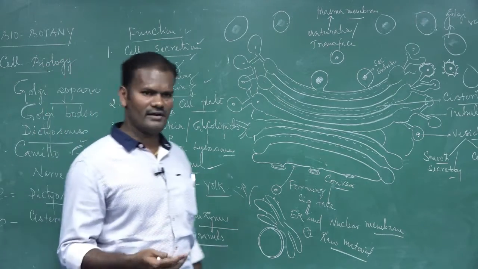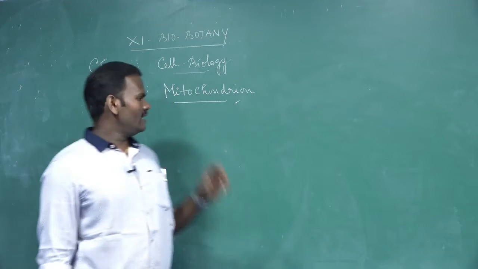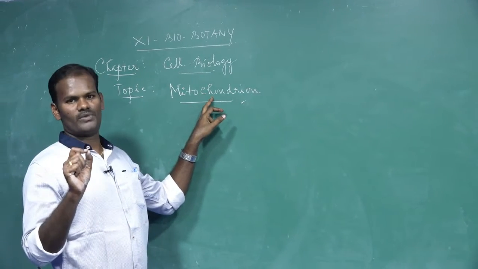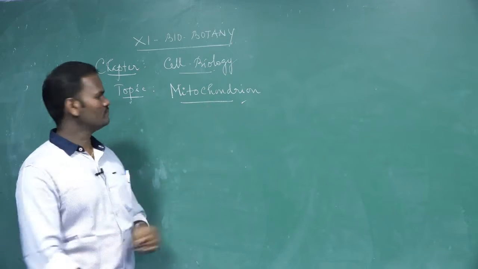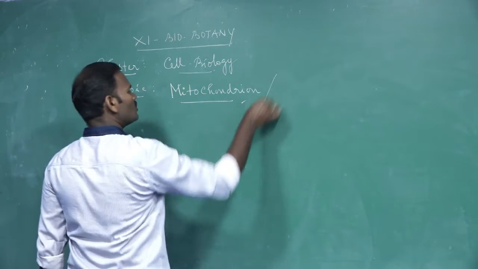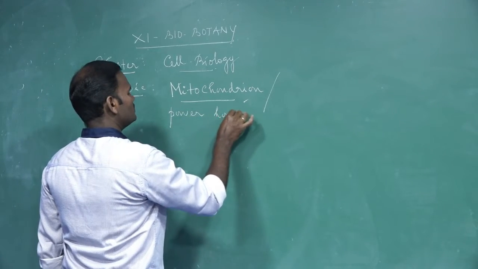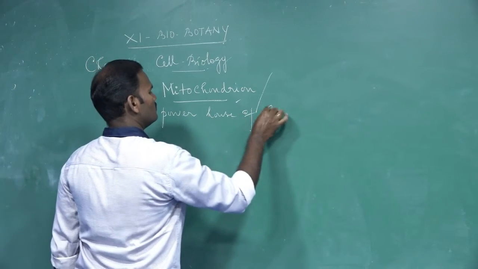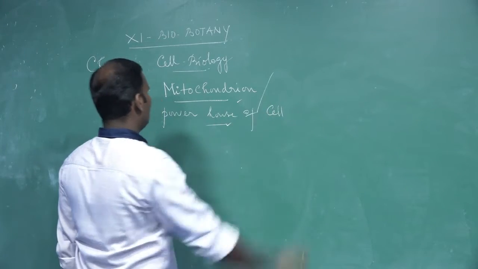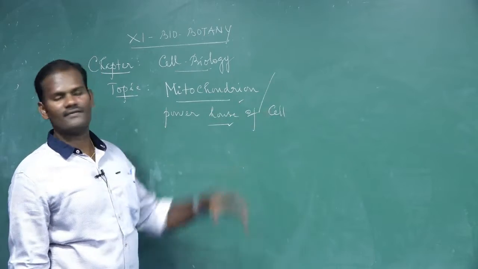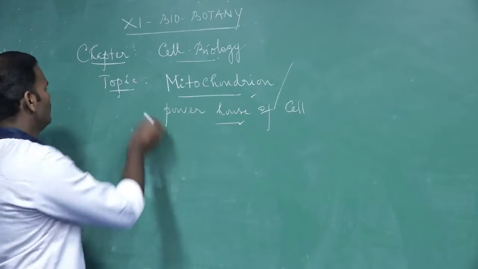The next cell organelle is mitochondria. We discussed mitochondria. Mitochondria singular, mitochondria plural. A mitochondrion is also called the powerhouse of the cells. Then why do we call it a powerhouse of the cells? I will tell you later at the end of this description.